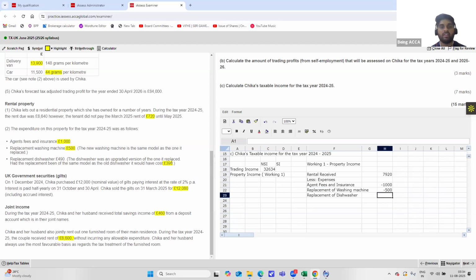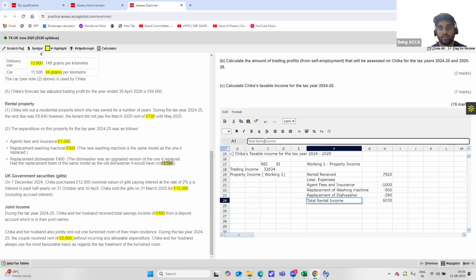So that is 390. That is the amount that we will be taking and not 490. Always remember this point. Replacement dishwasher is minus 390. That will give us total rental income, equal to the sum of all of these. Total rental property income is this.